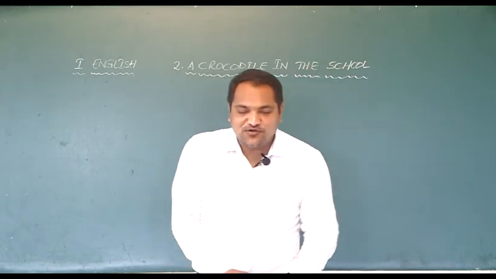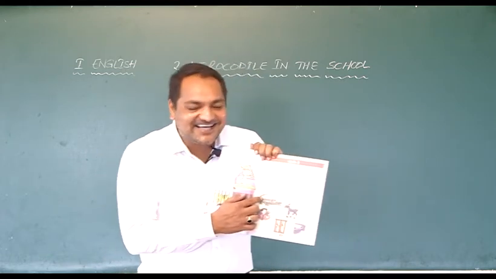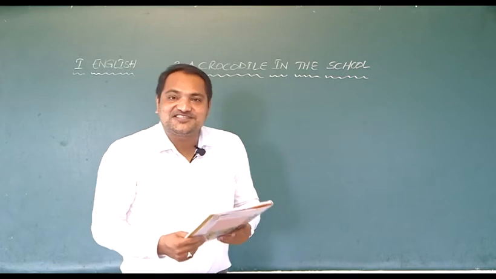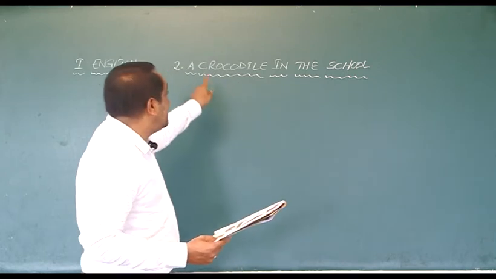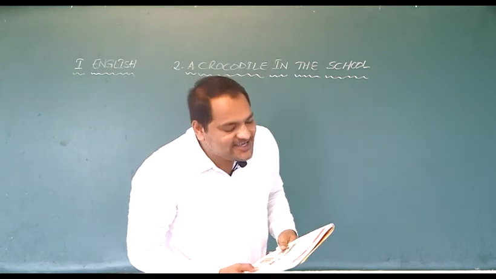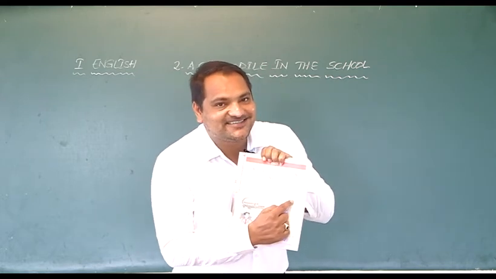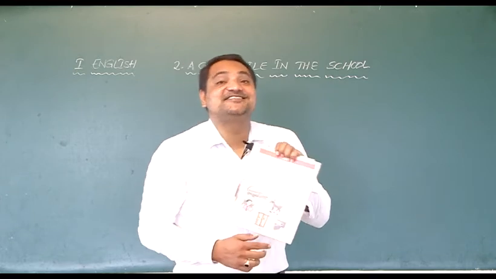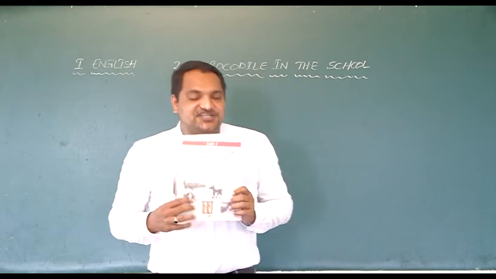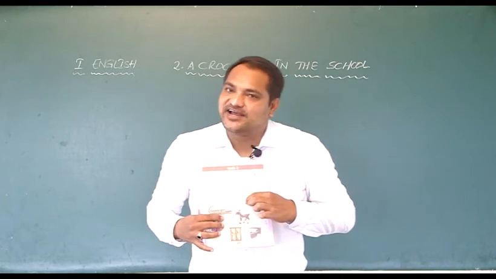What's the first word? What do you see in the first picture? Yes, the same thing, crocodile. What is the spelling of the word crocodile? C-R-O-C-O-D-I-L-E. Wonderful. Now what do you see here? It's an egg. And how do you spell egg? E-G-G. We are given a clue here. We are given E and G. We just need to write another G here.